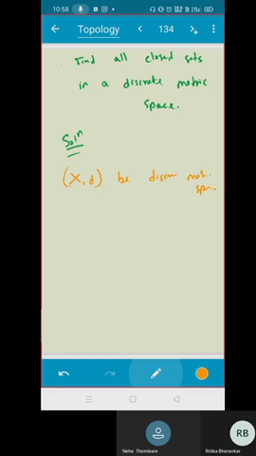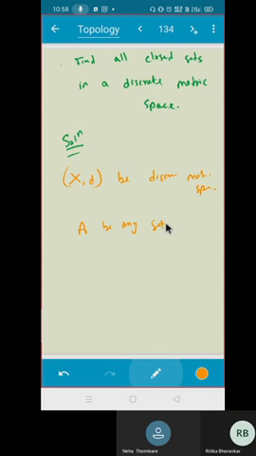Yes, any set. That is correct, Shreyas. Any set in discrete metric space is closed. But can you prove it now? If we take any set, then its complement, we get the discrete metric space minus that set, which is open. So the set is closed. Very nice.